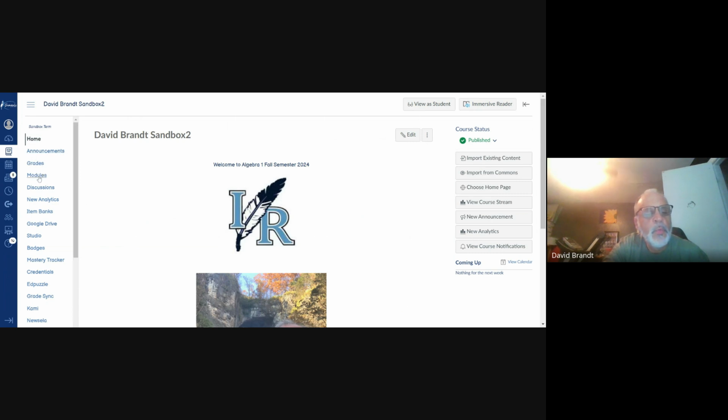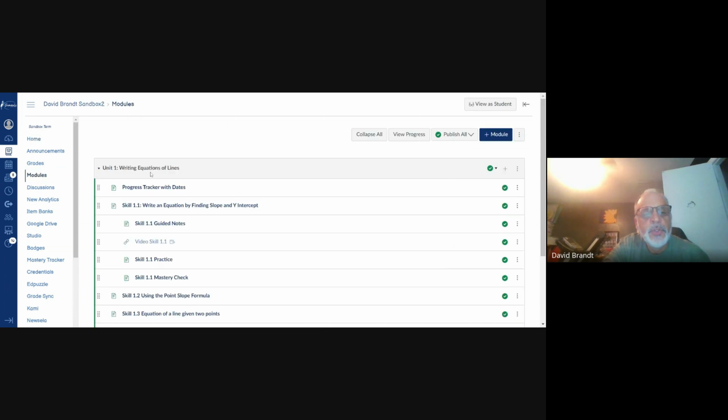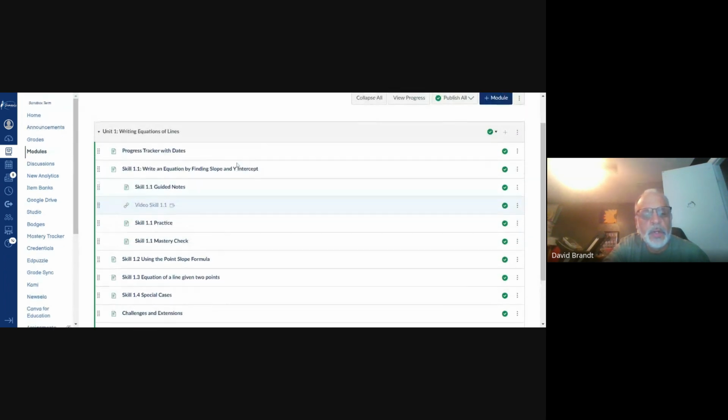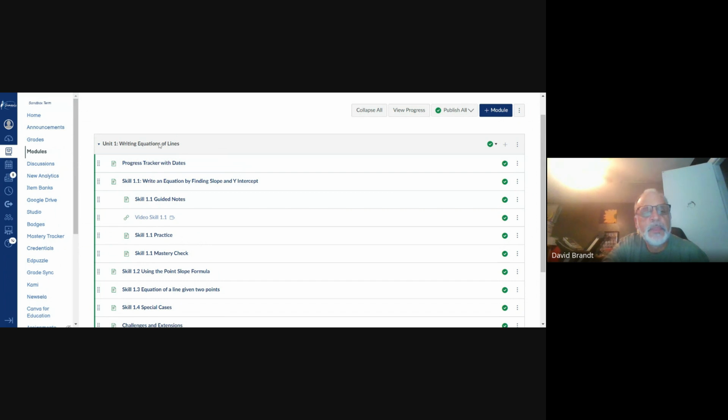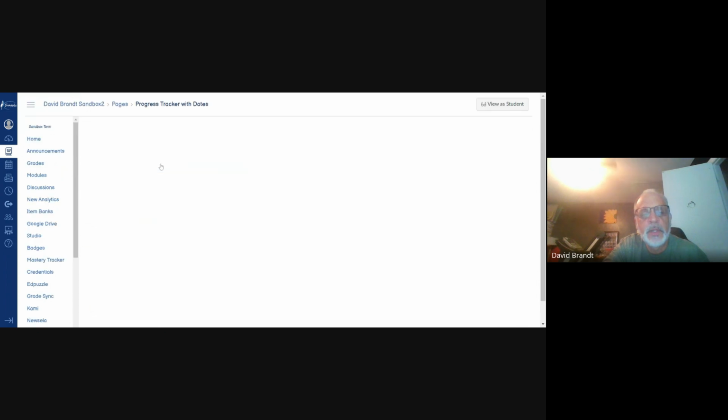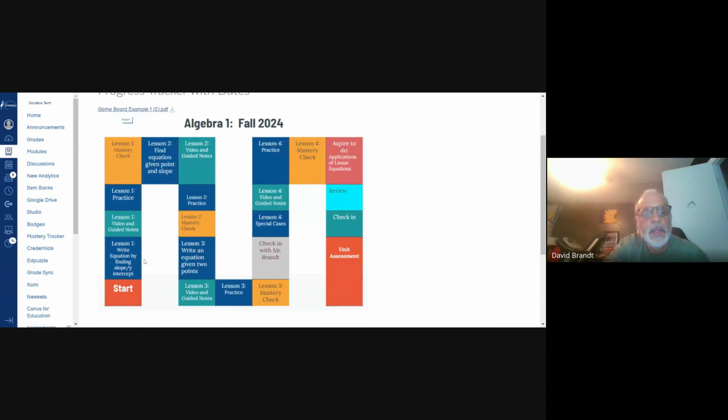Here is where you're going to spend most of your time, in these modules. Now, Unit 1 is kind of already organized here, but every unit is going to be organized pretty much the same way. At the top of each unit, there's a progress tracker with dates. So let's click on that and see what the first progress tracker looks like. The way I've organized this progress tracker, basically blue tells you what each lesson is about. And blue tells you where the practice is. Green is where you'll be watching the video and taking guided notes.